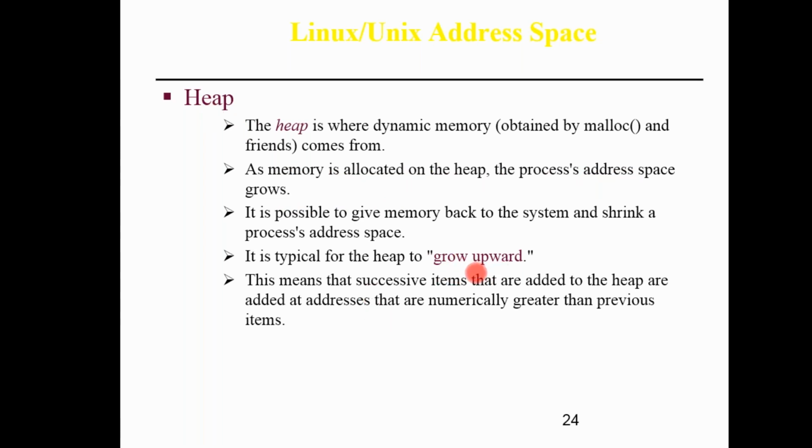It is dynamic, not static. As your data requirement keeps increasing, this memory keeps increasing. It is possible to give memory back to the system and shrink the process, so it can give back if virtual memory is low in the system. This is the memory that is released first.